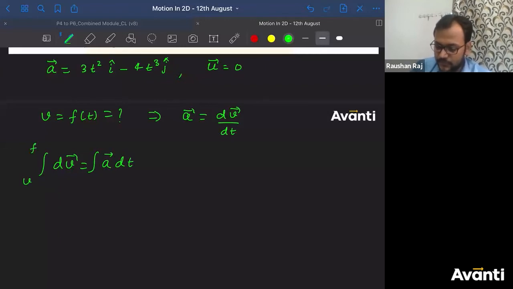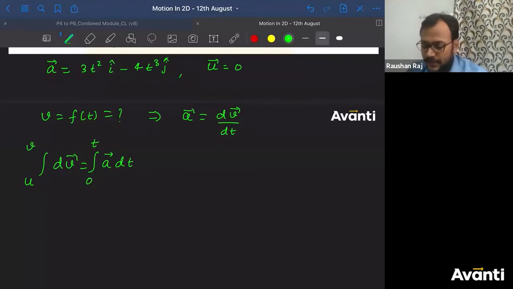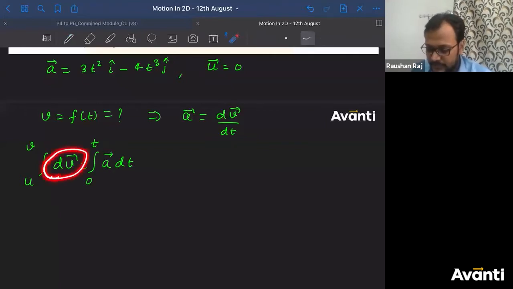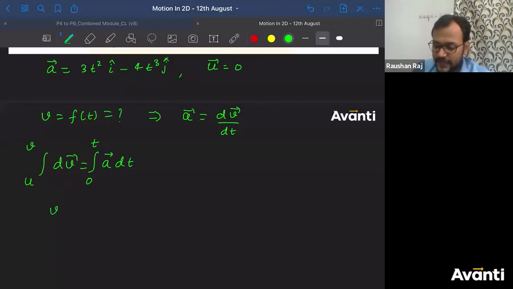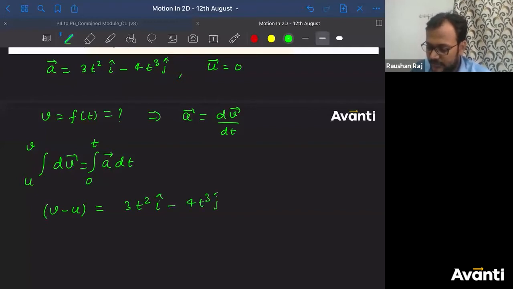Let me call this u, this is v. Here time t is 0 and let's say time t is t. So I'm going to get v as a function of time t. Now in the left hand side, when you integrate dv, you'll get v, and when you put the limit, you'll get v minus u is equal to... Now put the value of a here. What is a? It is (3t square i cap minus 4t cube j cap) into dt. Limits are from 0 to t.